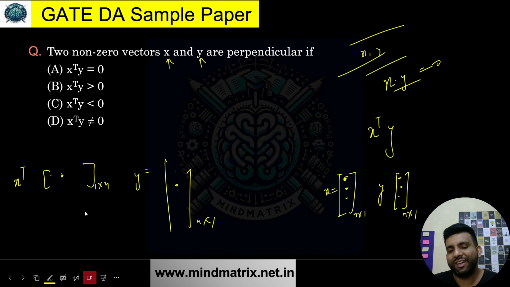It doesn't really need this kind of explanation, because that's a very direct question. No need to think much. If you have practiced enough and know linear algebra, you won't be thinking. In a microsecond you can just tick: x transpose y equals 0. Such a question this is. Okay, I hope this is clear.